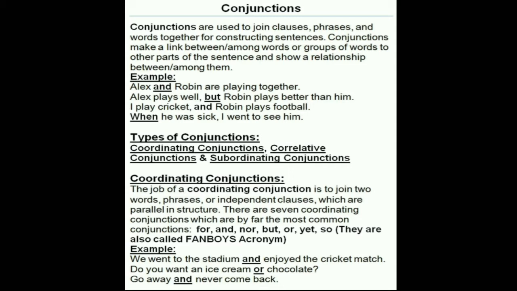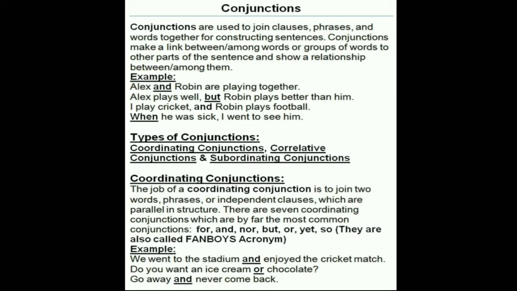Few examples: Alex and Robin are playing together. Alex and Robin, they are joined by "and," the word "and." It's a conjunction. Alex plays well, but Robin plays better than him. You can see someone plays well and the other one does not. That is why they are joined by "but." Next, I play cricket and Robin plays football. When he was sick, I went to see him. Okay, these were a few examples.